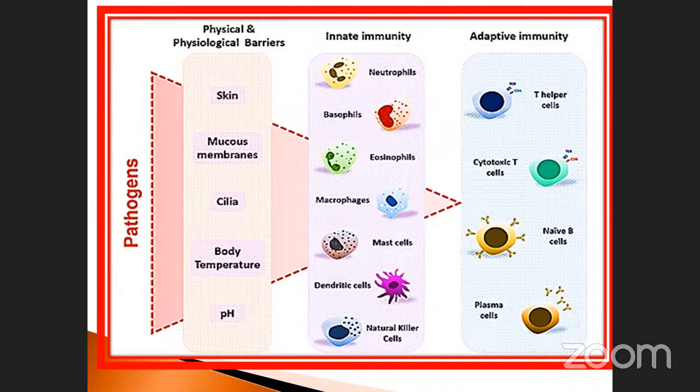Adaptive immunity: T helper cell, cytotoxic T cell, naive B cells, and plasma cell. These all are involved in the adaptive immunity. So the microorganism or pathogen will not enter into the body. These are the things. Okay, the physical barrier only we studied, isn't it? Go to the next slide.